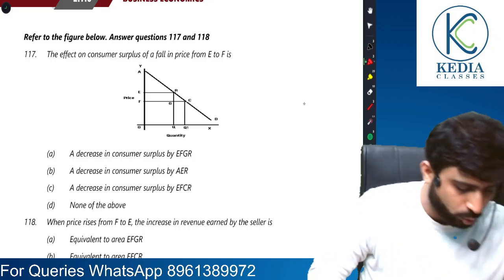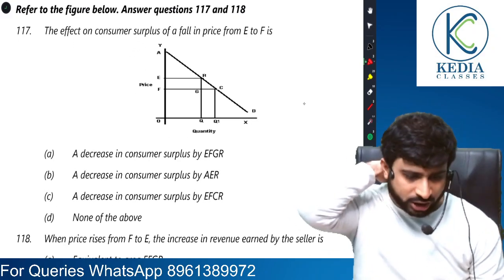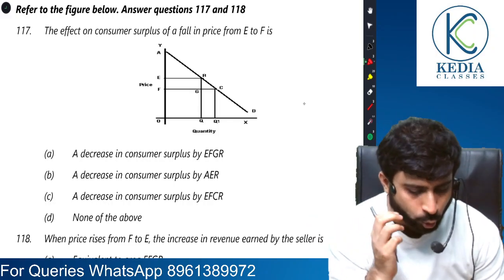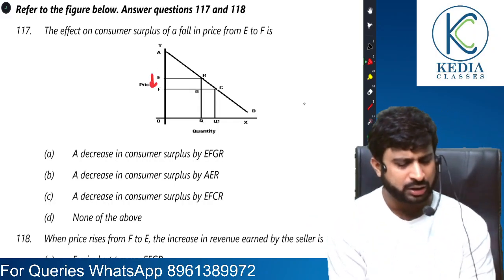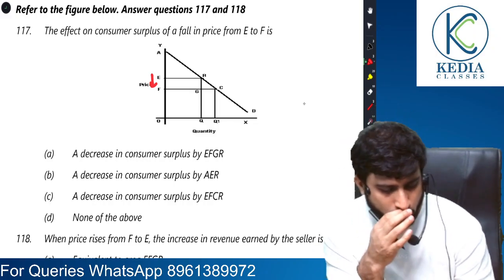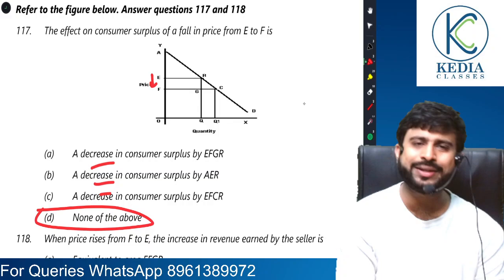Let's see. 117th question. Let's see what it is talking about. The effect on consumer surplus of a fall in price from E to F is. So price has fallen from E to F. So if price has fallen from E to F, consumer surplus will increase. Why have they written decrease? None of the above will be the answer.